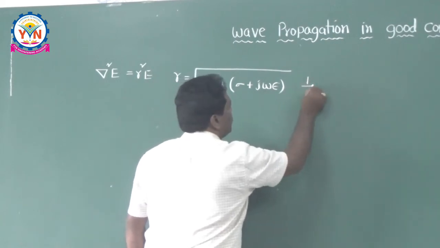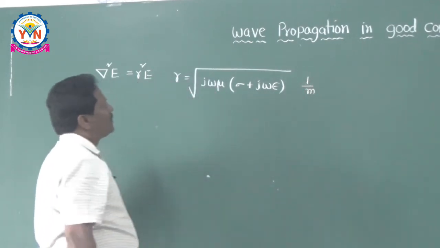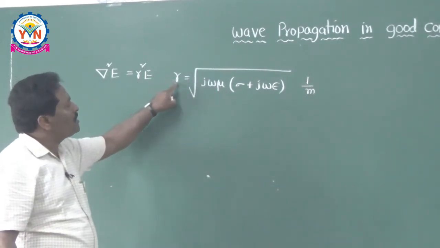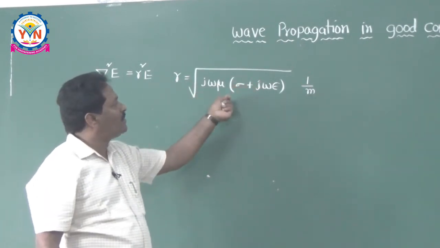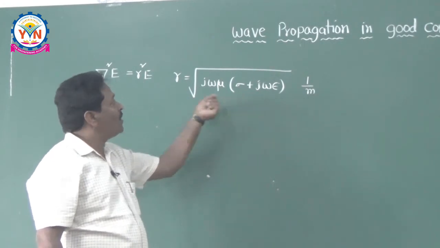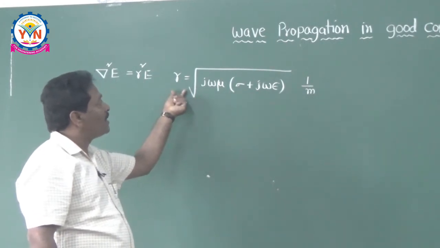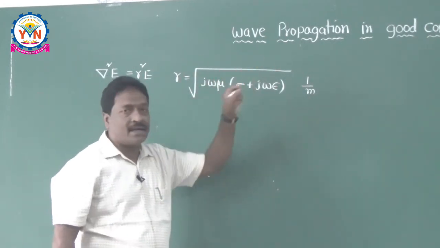Its unit is 1 by meter. So if you take this gamma and apply the condition of sigma by omega epsilon is very greater than 1, then you can get the wave parameters for the wave propagation in good conductors.